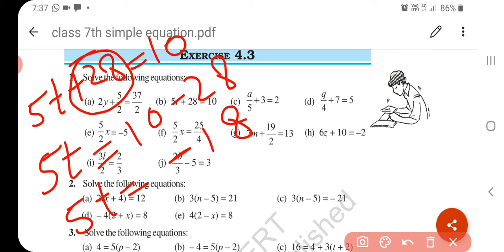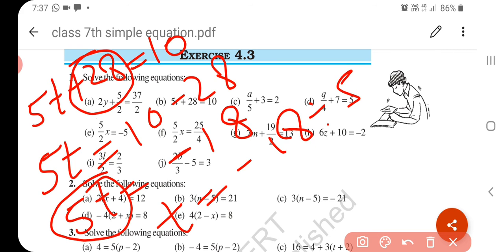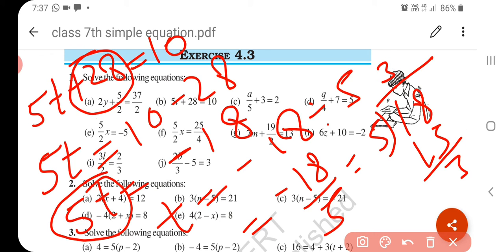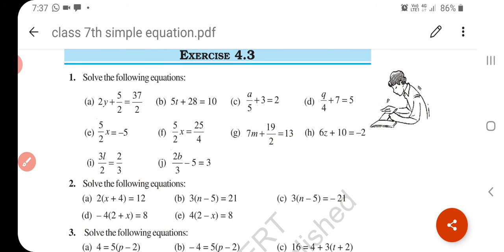And here, if we want to remove 5, it is with multiplication with t, 5 into t. So if we transpose 5, it becomes division on the right hand side. So our answer is minus 18 upon 5. Understand? So minus 18 upon 5, what does it become? 18 divided by 5, 5 3s are 15. So your answer is minus 3 and 3 by 5. This is how you have to solve all of question number 1.